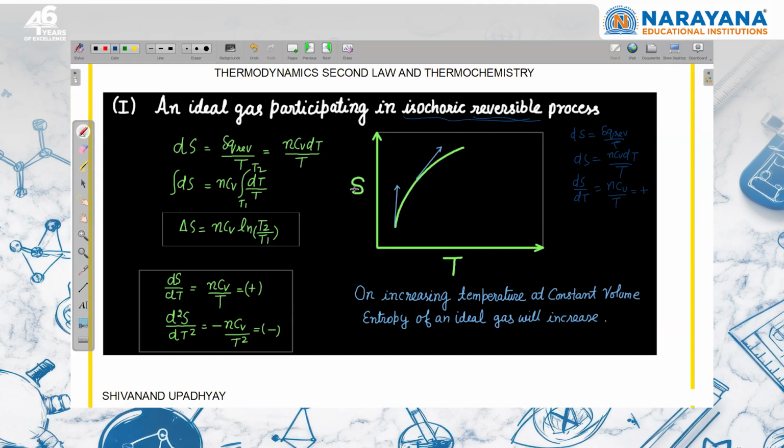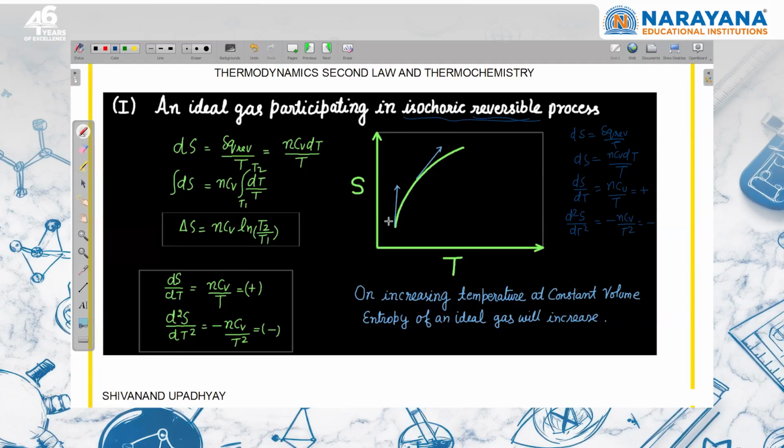So the slope of the tangent on this graph is going to be positive. Then if I double differentiate it, del square S upon del T square, nCV is constant and the differentiation of 1 by T is minus 1 by T square, so this is going to be negative.